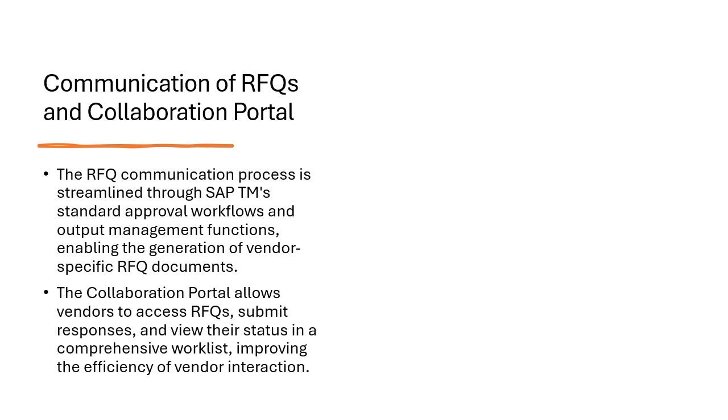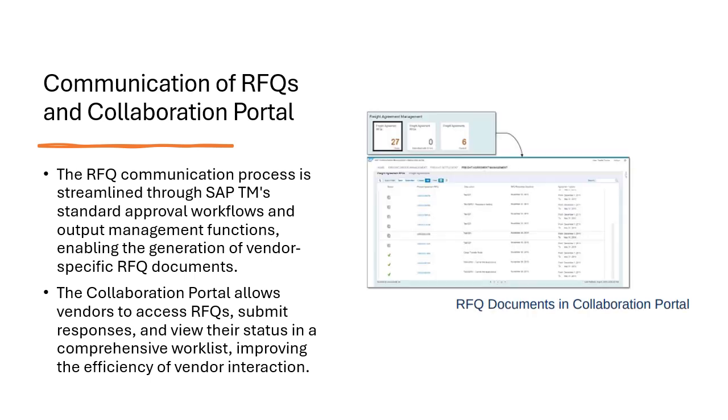Next is the communication of RFQ and the collaboration portal. SAP TM provides a collaboration portal where vendors can access and respond to RFQs. This portal streamlines the communication process between shippers and carriers, which allows for efficient exchange of RFQ documents and responses. This figure actually shows how RFQ documents are displayed in the collaboration portal, where vendors can view RFQs, submit their response, and track the status of the submission.